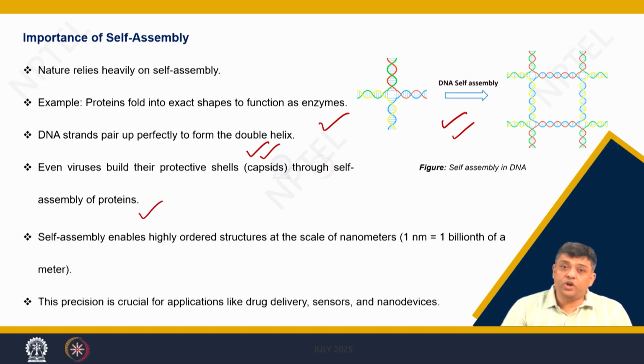Now, if you look into the self assembly, then you will find these highly ordered structures are also quite small. They are in the nanometric range.